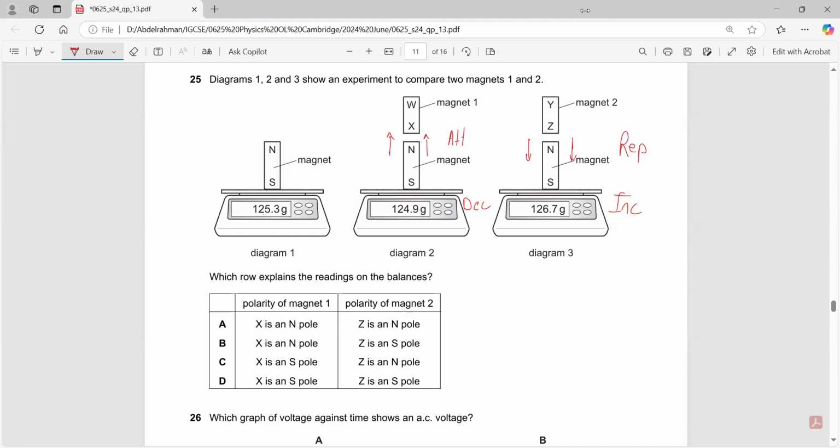Therefore, attraction means that X has to be a south pole. What about Z? Z has to be a north pole. Why? Because it has repelled. Therefore, it would be C. Okay?